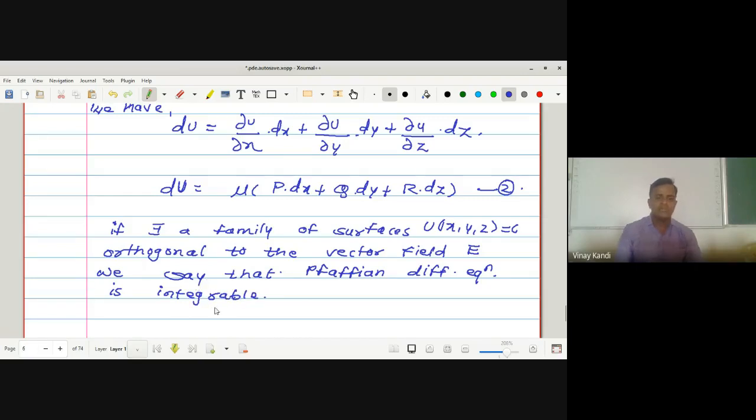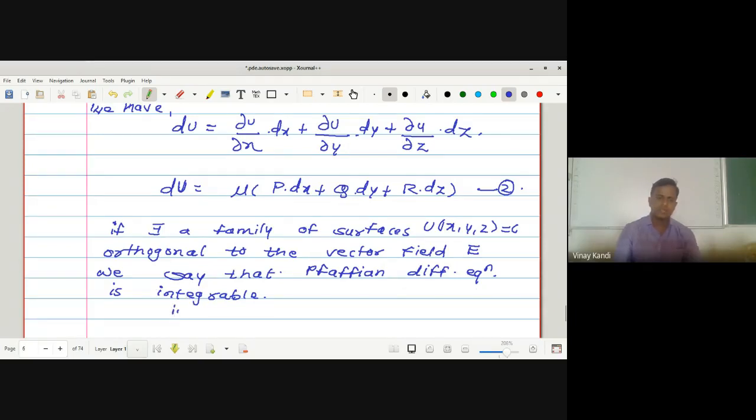When we say that the Pfaffian differential equation is integrable, there exists a function u of x, y, z such that du is equal to mu into p dx plus q dy plus r dz, where this mu is called the integrating factor. So if there exists a family of surfaces u of x, y, z is equal to c, which is orthogonal to the vector field E, we say that the Pfaffian differentiable equation is integrable.